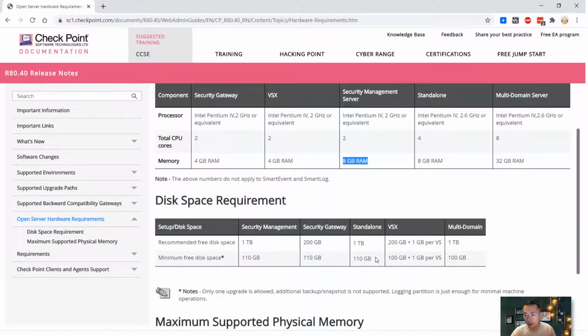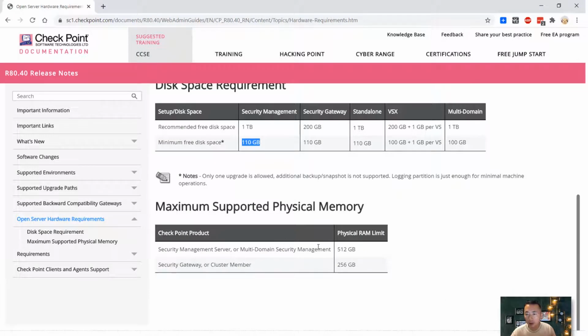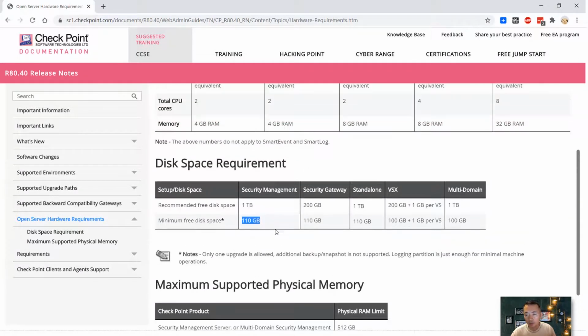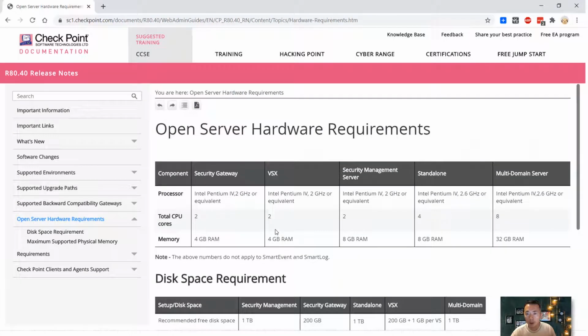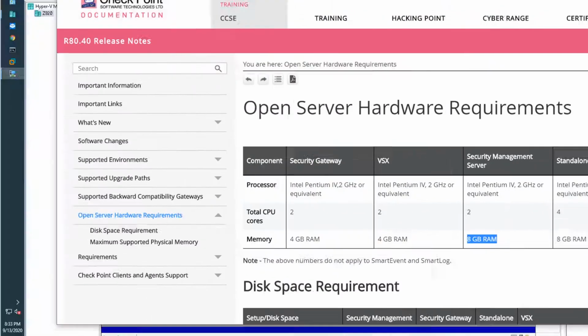It's asking at least, looks like we need 110 GB, but we gave 60, should be okay. This is maximum supported physical memory. We will see how it goes. So we are not meeting the minimum requirement on hard drive disk space and also on memory for the management server. I'm thinking it should be okay. But let's take a look.